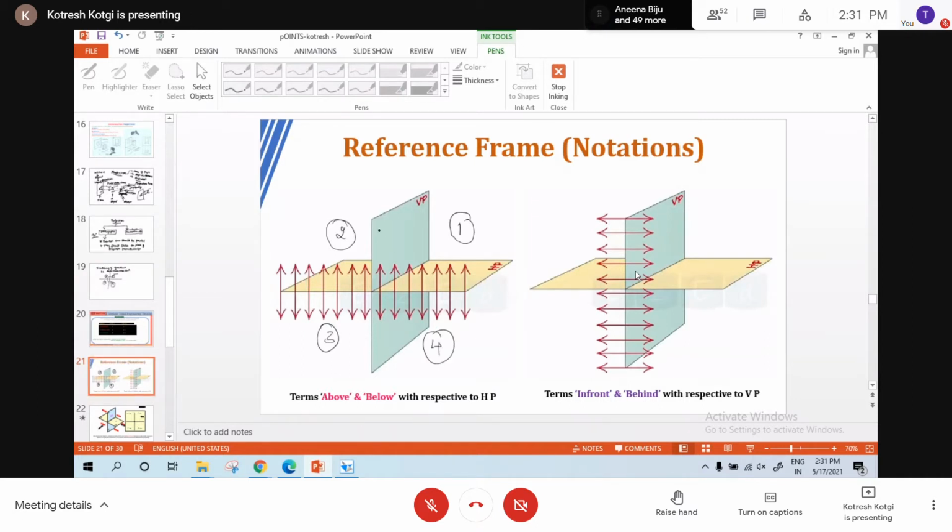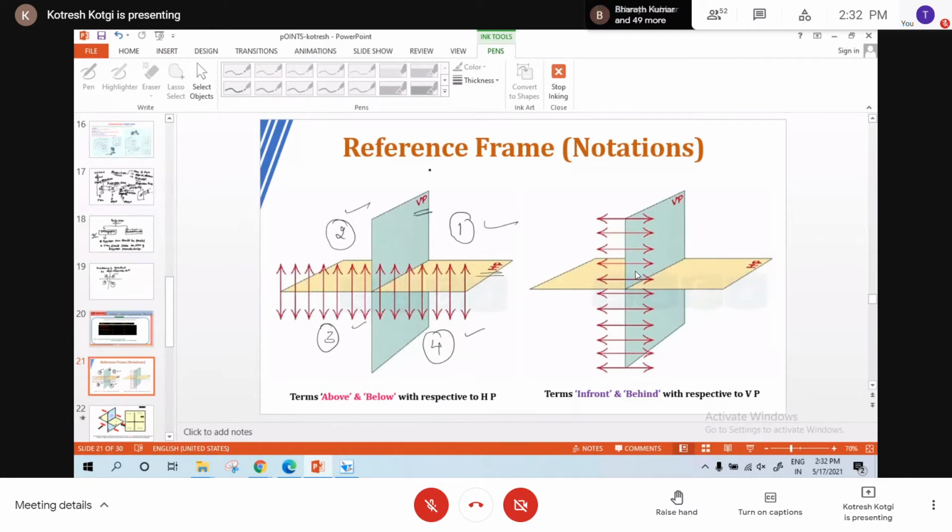You can see this blue one is the vertical plane, denoted by VP. The yellow one is the horizontal plane, denoted by HP. Am I clear? What is VP? Vertical plane. What is HP? Horizontal plane. Accordingly, I have named the quadrants first, second, third, and fourth. Now, how can I define the position of an object or point?